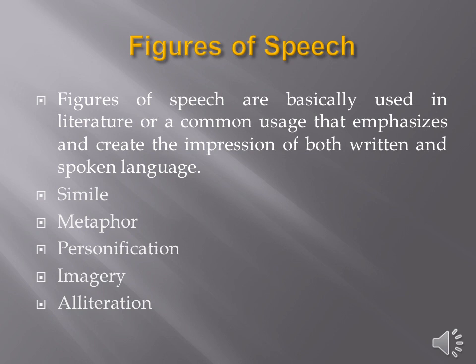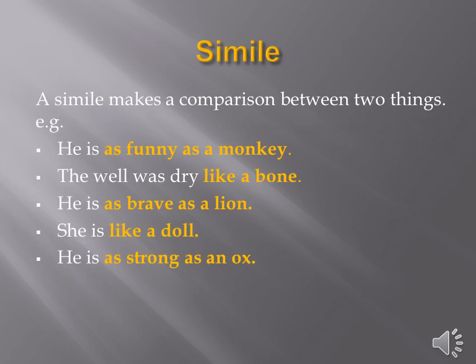There are many types of figures of speech: simile, metaphor, personification, imagery, and alliteration. Here comes the first type of figures of speech, that is simile. Now let's understand what a simile is. A simile makes a comparison between two things.